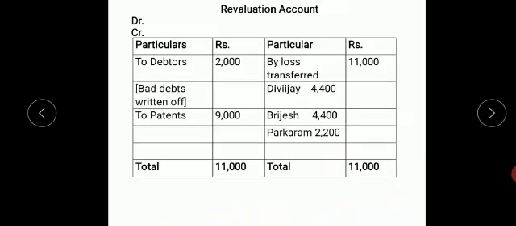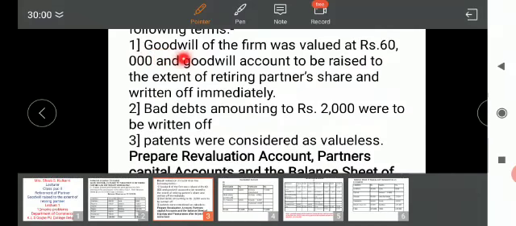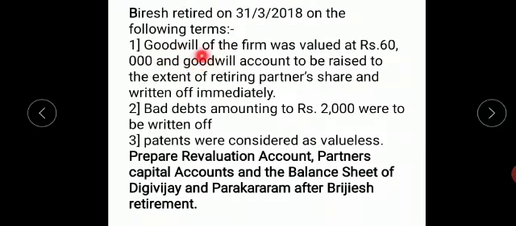Now first we have to prepare the revaluation account. To prepare it, we have to refer to the adjustments. The first adjustment is relating to goodwill. It will not come in revaluation, so only the second and third have to be taken. What does the second say? Bad debts of 2,000 are to be written off. And look at the third one, patents are valueless. The word valueless means it is not going to have any price.